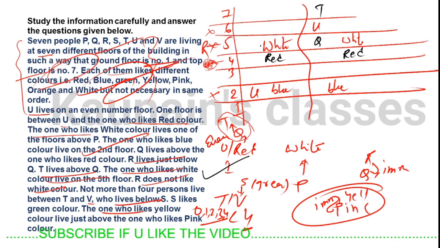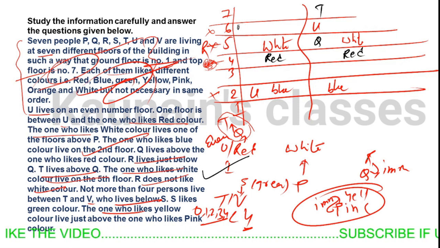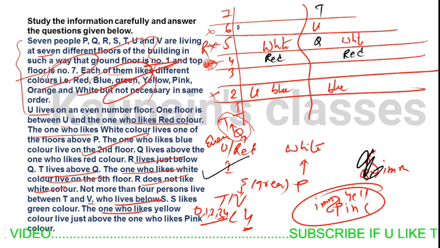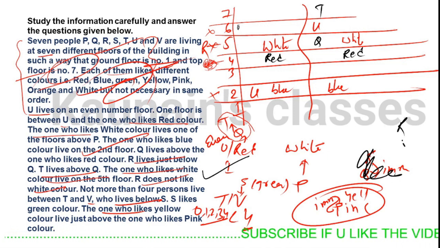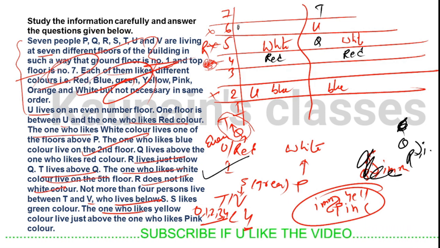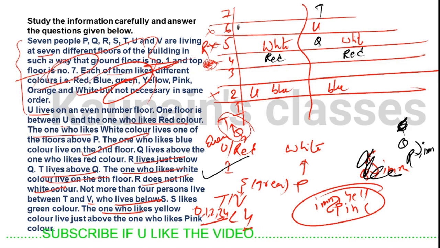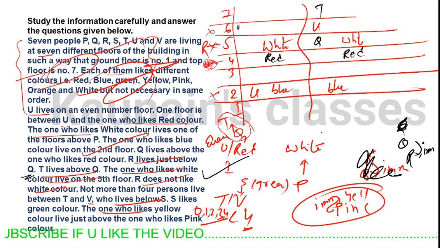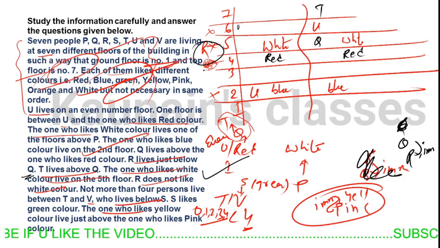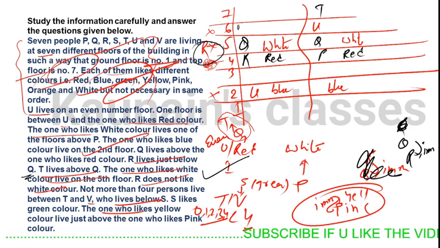We can't place Q at the sixth, because then R must come at the fifth position, and R is not living on the fifth floor since R doesn't like white. So we can place Q here and R here.